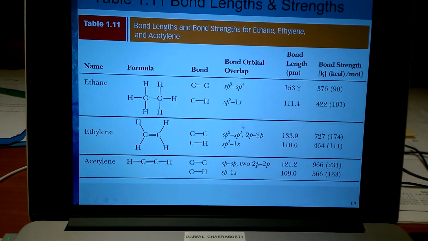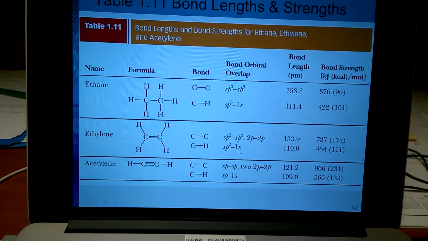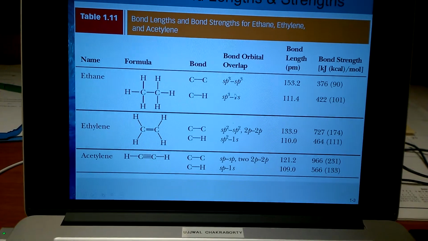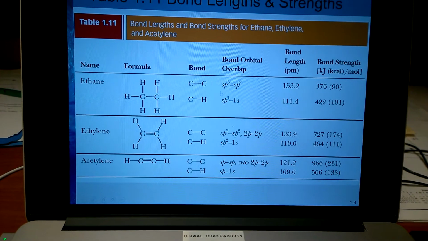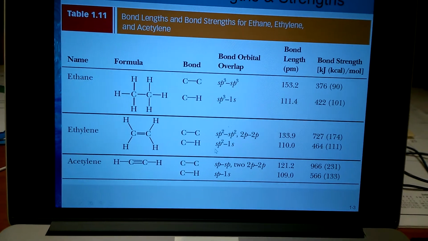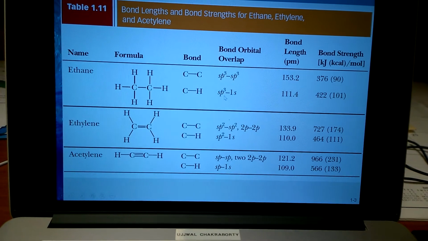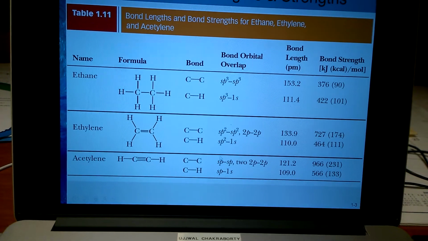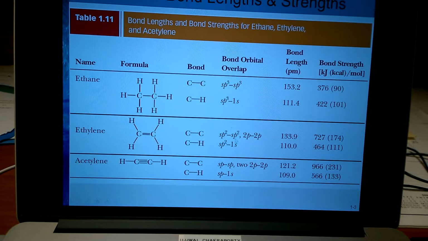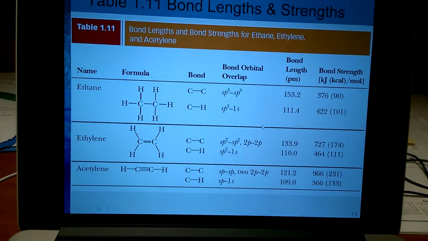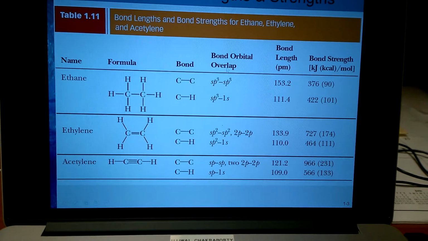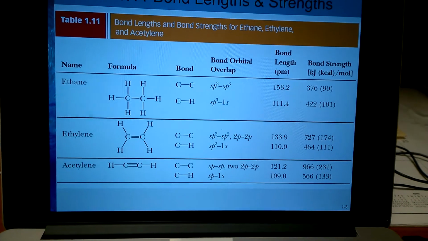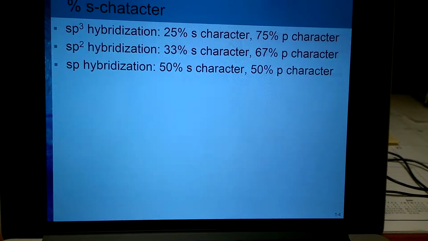So the hydrogen orbital is the same in each of these different cases because hydrogen cannot have anything other than 1s, but the orbital on carbon is changing. So we can make a generalization: as the amount of s is increasing from sp3 to sp2 to sp, the bond is getting stronger and the bond is getting shorter. So we can say as the amount of s increases in the hybridization scheme, the bond will get stronger and shorter.